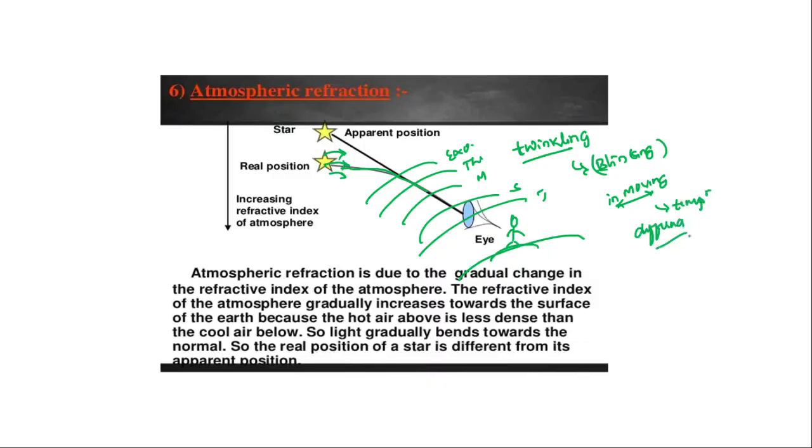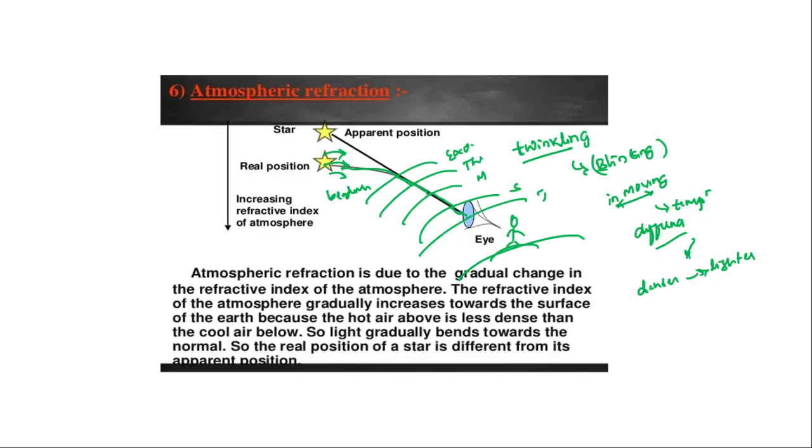When there is a difference in temperature, again there is a change in molecular bonding. Due to that, some layers are denser and another layer is lighter. When light passes through different mediums, what will happen? The refraction of light takes place, that is, bending of light takes place. Okay, now see, when light enters through these different layers, it will get bent to a certain extent, it will again bend, and so finally it reaches our eye.